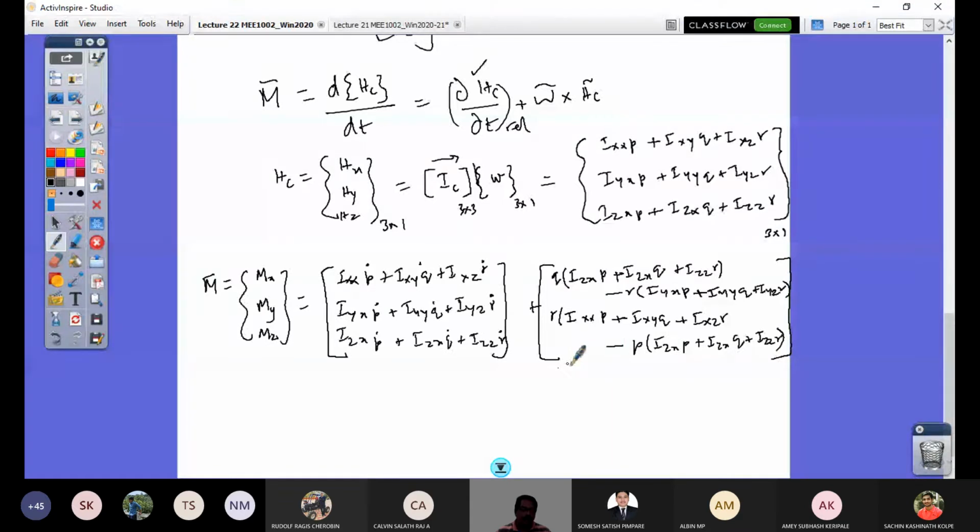And the third term is P into, see here the order Q or P would be followed, and it's going to be Hy.